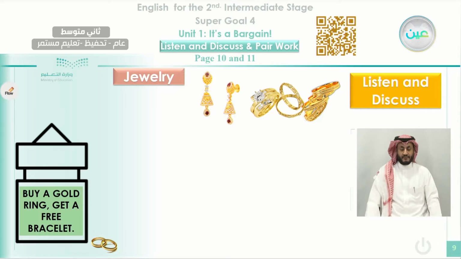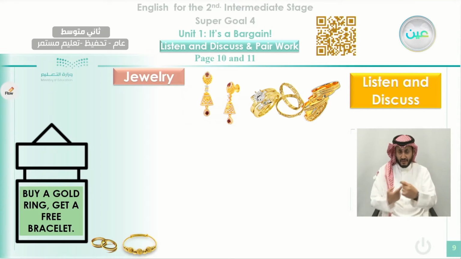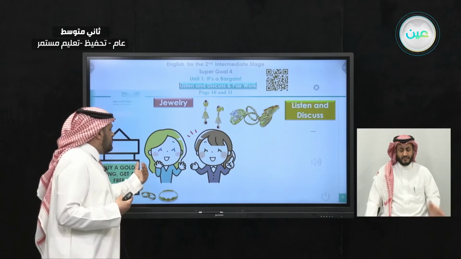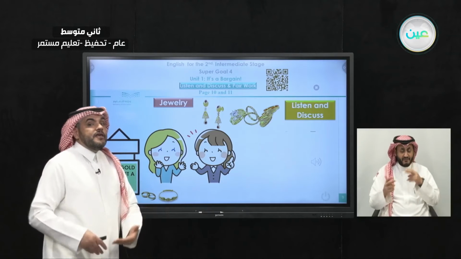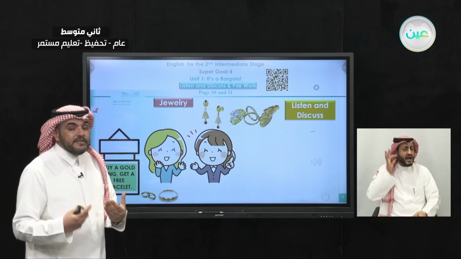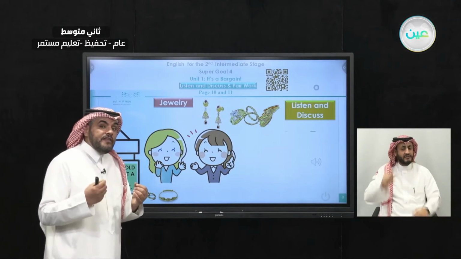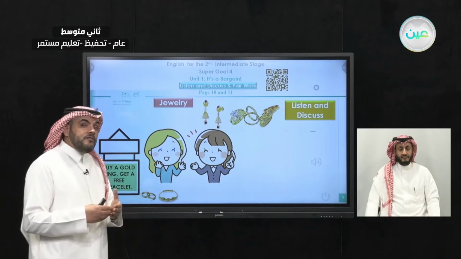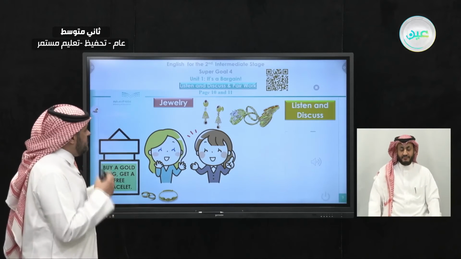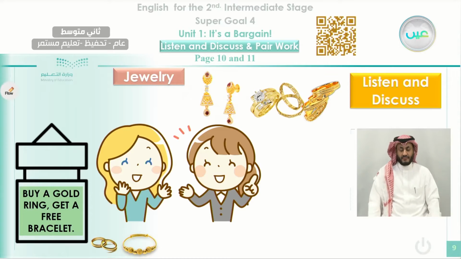Okay, these are the rings and these are the bracelets. Okay, this is a bracelet. And here we will have a conversation now inside the shop. These two girls are trying to buy earrings. Okay, what are earrings? Earrings are the kind of gold that they wear in their ears. Okay, they hang it on their ears. Let's have this conversation together now.